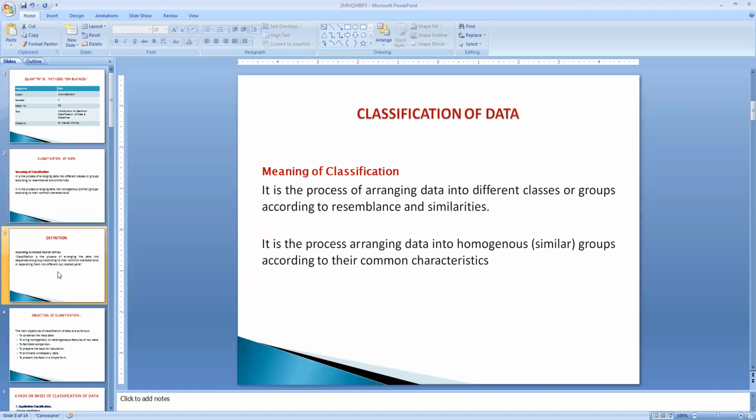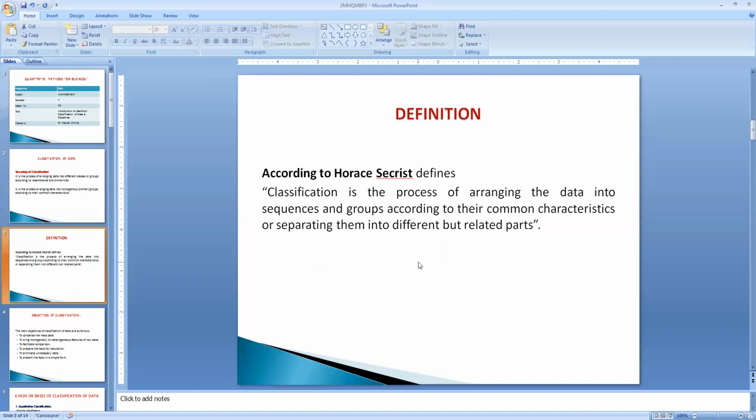Let us know what it means. Some authors have defined classification, for example Horace Secrist. He says that classification is the process of arranging the data into sequences, which means according to order, and groups according to their common characteristics. It is the arrangement of data in an order, such as chronological order, or ascending or descending order. Then we segregate into groups, formed on the basis of their common characteristic features. That is classification according to Horace Secrist.